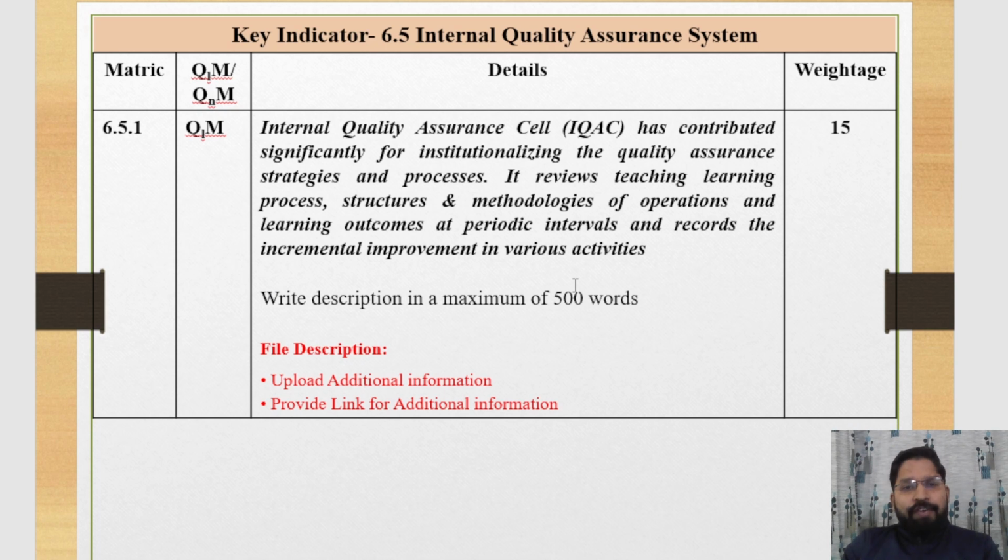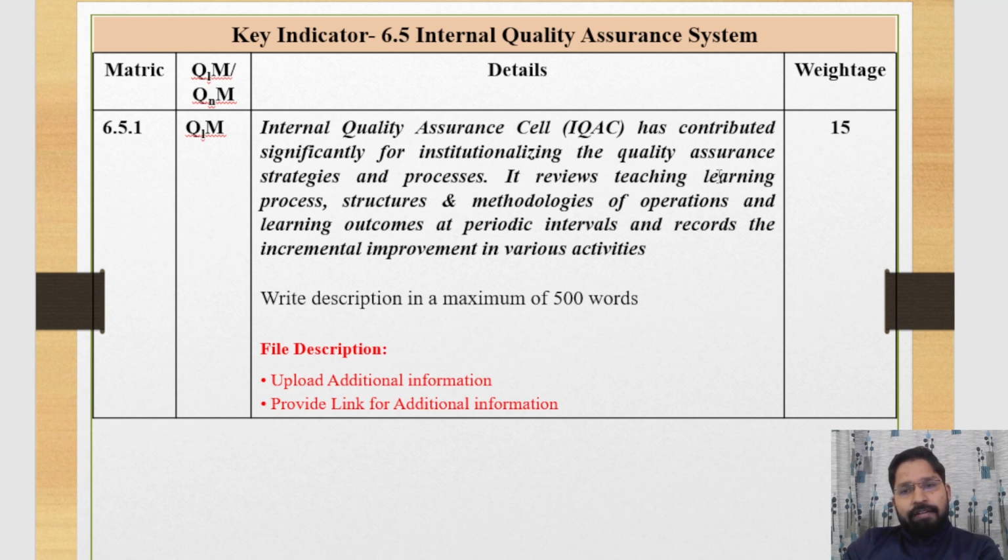Now we discuss 6.5.1. This one is also a qualitative matrix. The weightage of this matrix is 15. Inside the matrix, we provide data on whether the Internal Quality Assurance Cell has contributed significantly to institutionalizing the quality assurance strategy and process. In this matrix, first we explain about the IQAC and its establishment, and after that we explain the number of stakeholders of this IQAC. There are students, faculty, management, employers, and parents, all part of this IQAC.